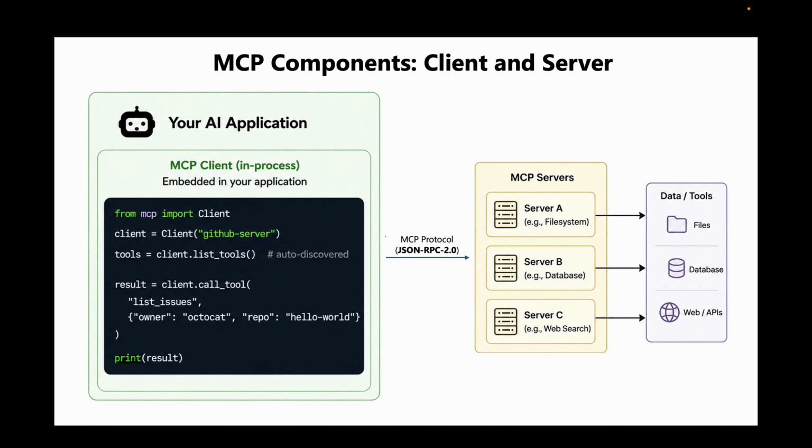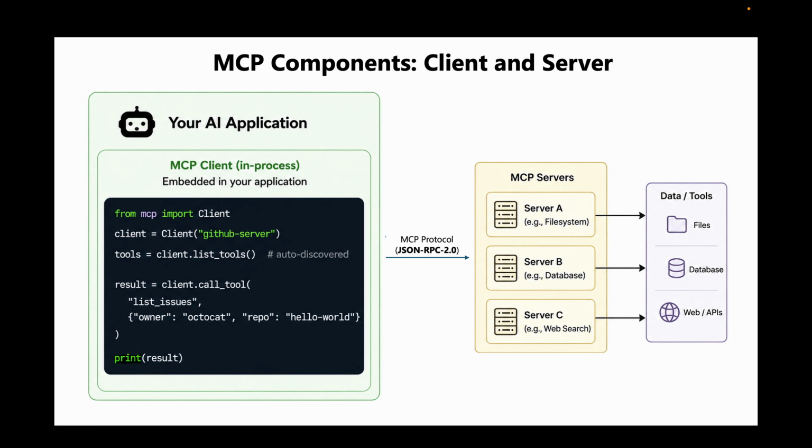Now let us look at the main components of the MCP and how they work together. On the left side is the AI application, and embedded within it is the MCP client, which is essentially part of the application and knows how to speak the MCP protocol. Instead of hard coding integration, the client connects with one or more MCP servers using a standard protocol, which is based on JSON RPC.